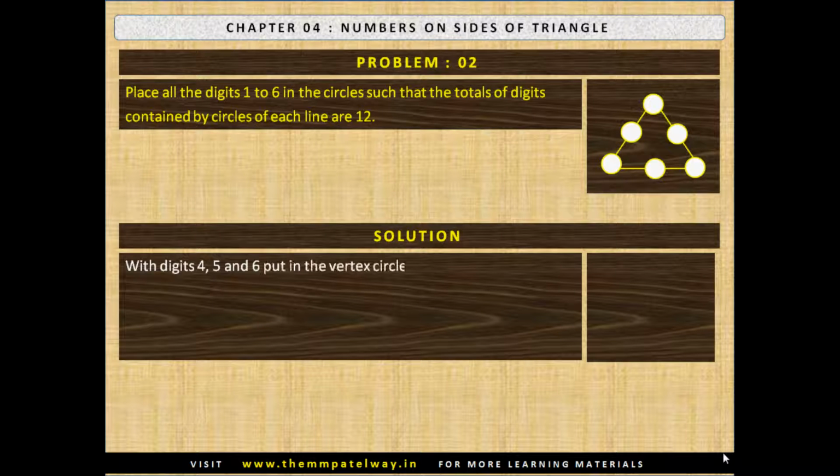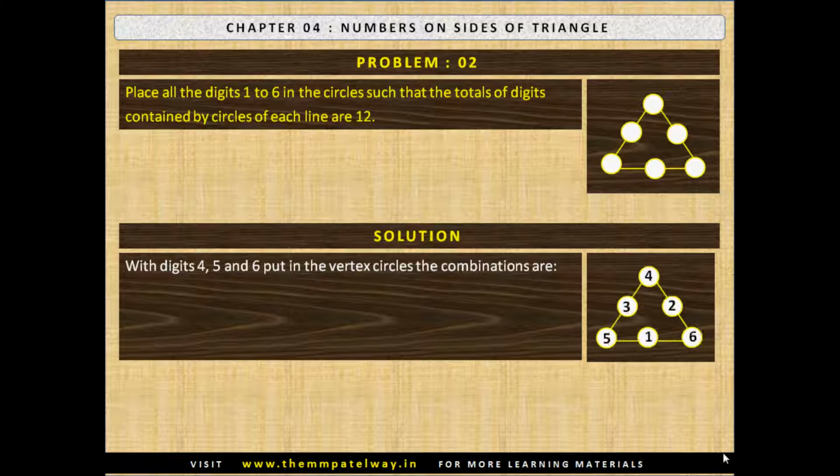With digits 4, 5 and 6 put in the vertex circles, the combinations are 4 plus 3 plus 5, 4 plus 2 plus 6 and 5 plus 1 plus 6. The solution is shown.